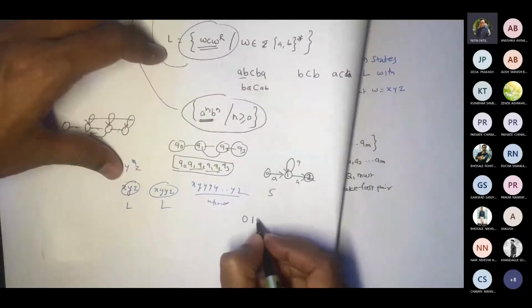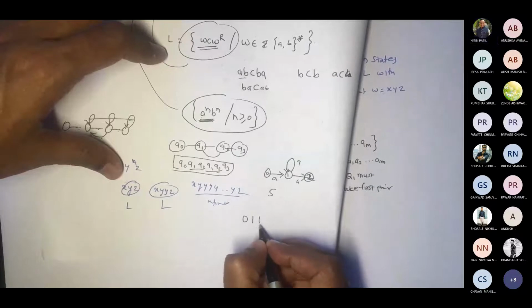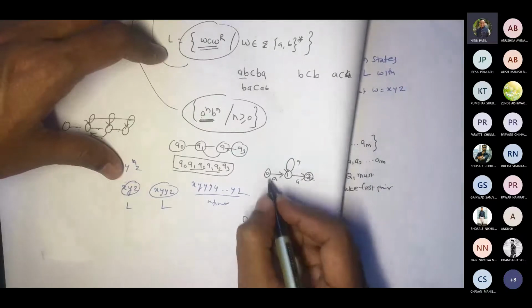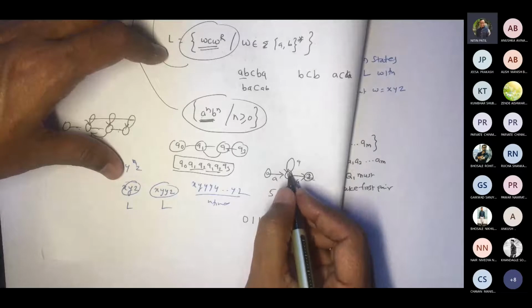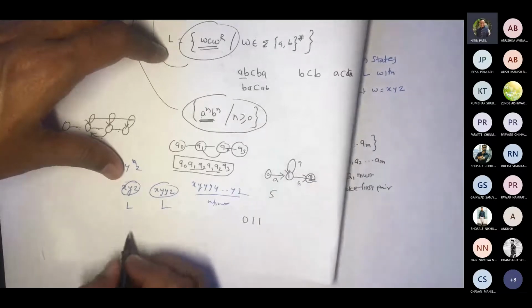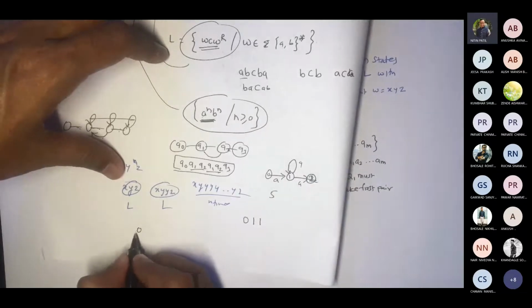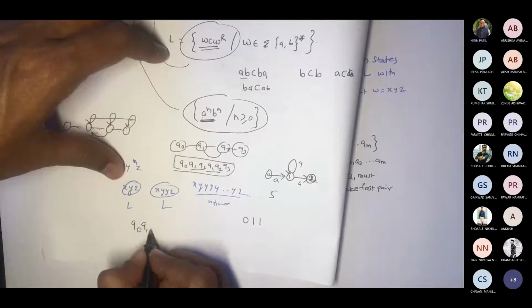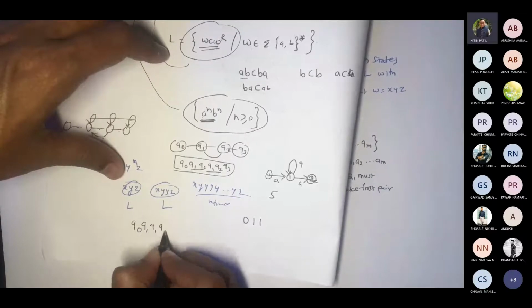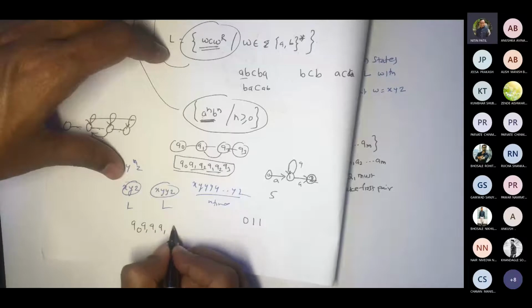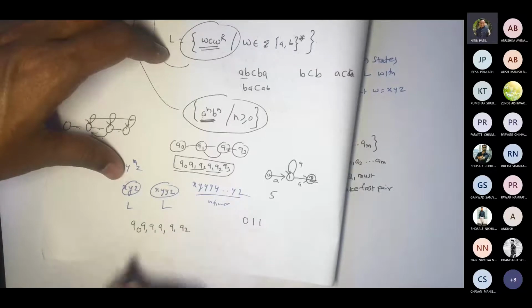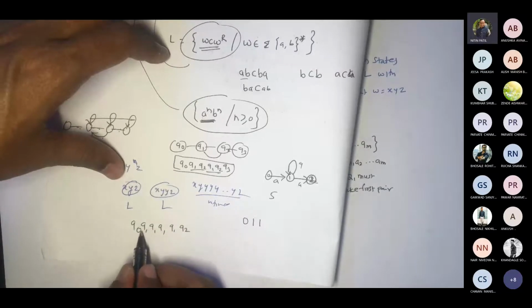0, 1, 1. Now this is 1. This is 2, 0, 1, 1, 1, 1. So how would it be? So 0. So let us say Q0, Q1, Q1, Q1, 1, 2, 3, Q1, and then Q2. Correct. So this will result to what?